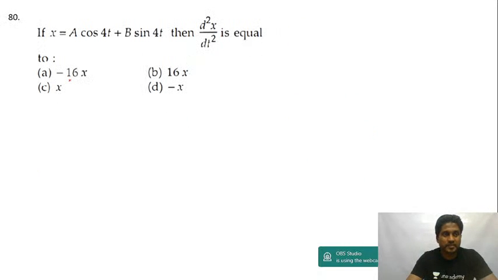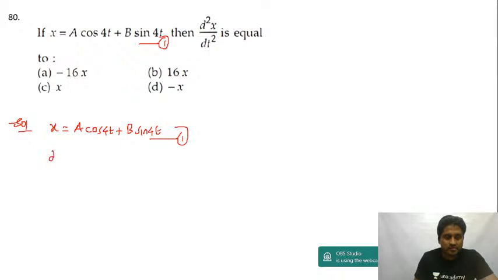Question number 80. Now the question is x is equal to a cos 4t plus b sin 4t. What is d square x by dt square? Let me call this equation 1. If I differentiate once, dx by dt is equal to a, which is a constant, times the differentiation of cos, which is minus sin, so it will be minus 4a sin 4t.